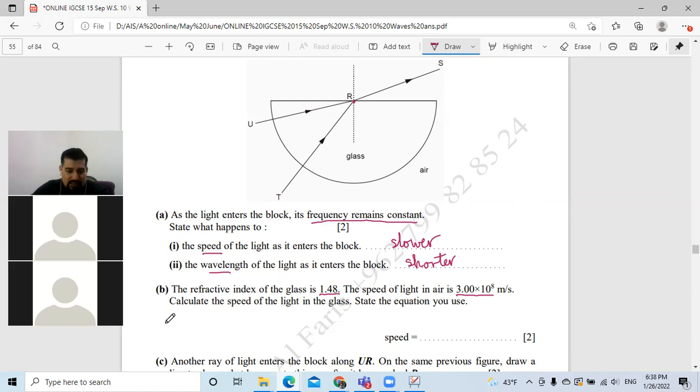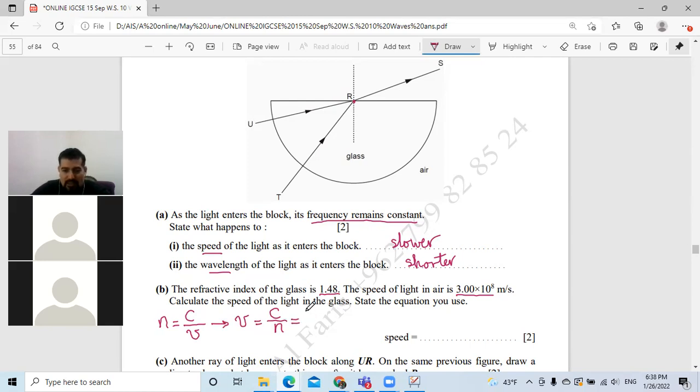Refractive index equals C over V. They ask about V, so V equals what? C over N. Good, C over N.